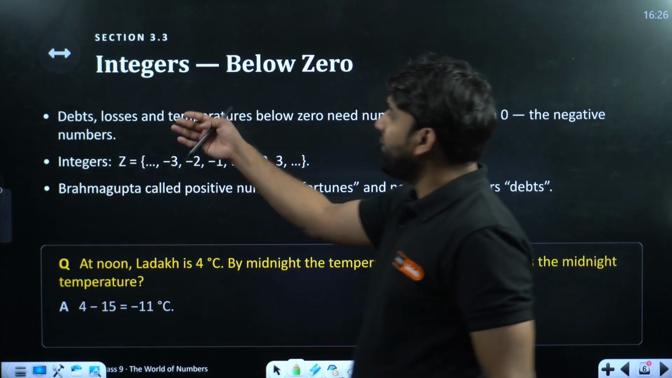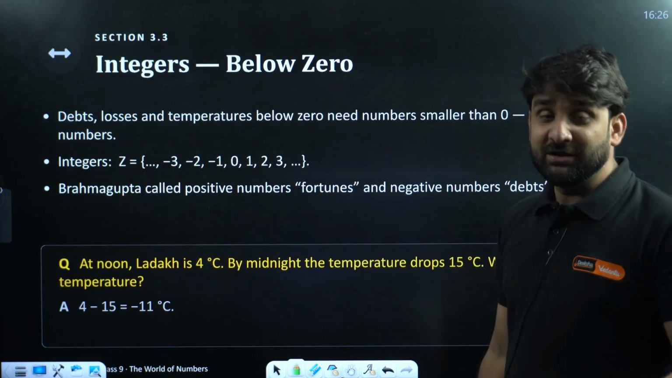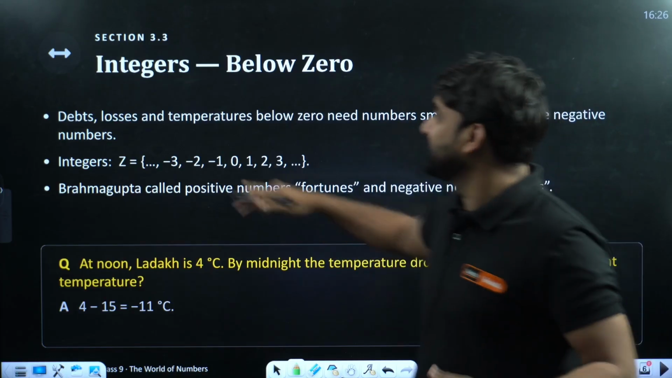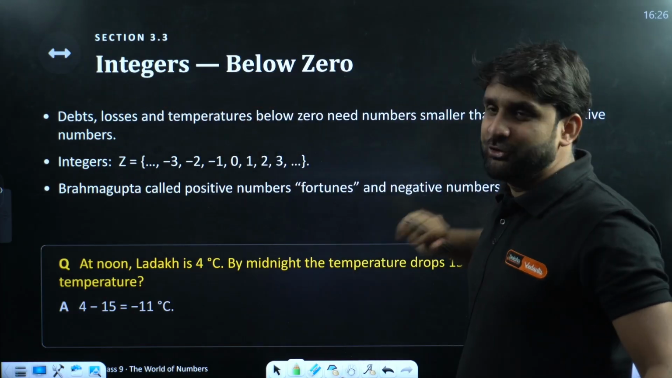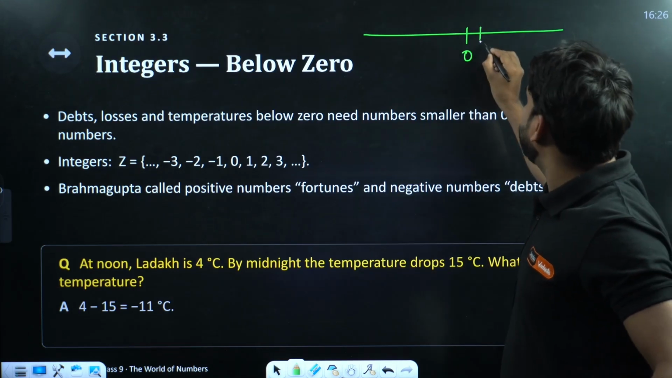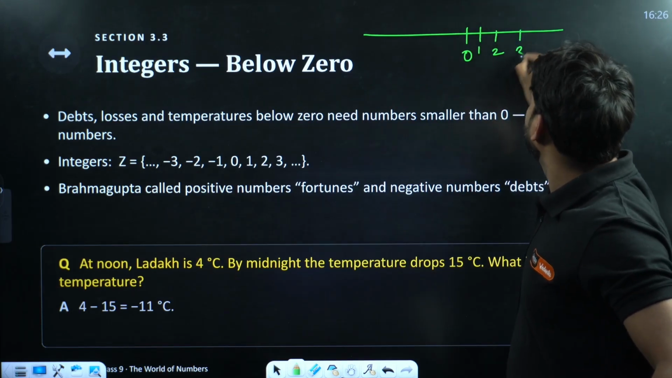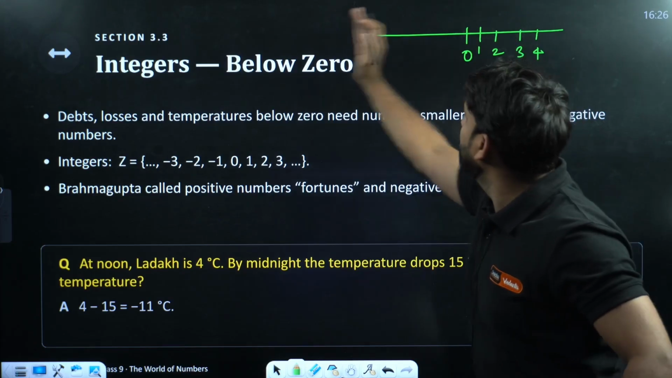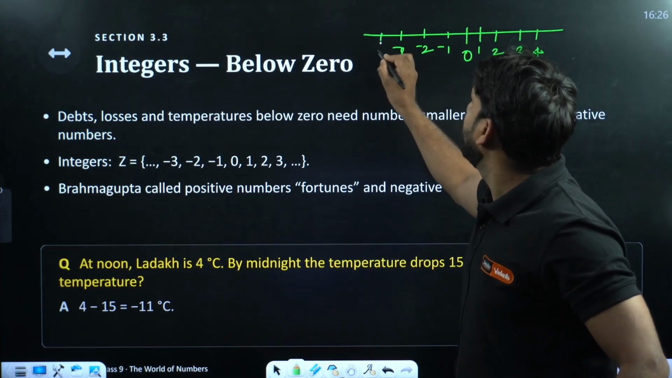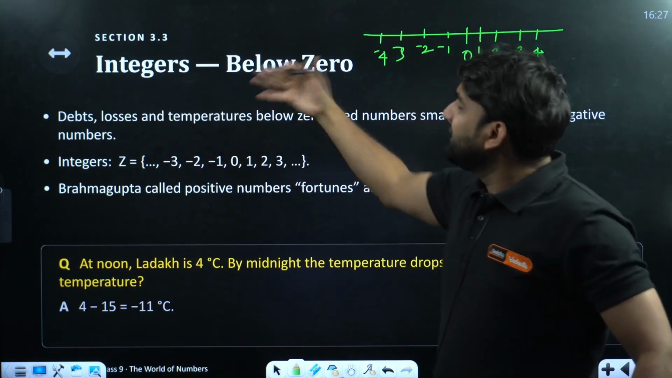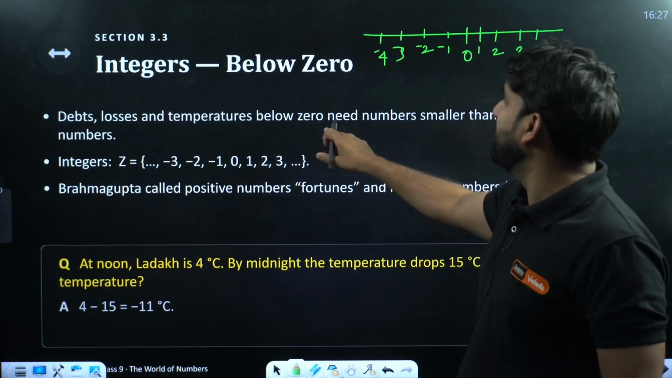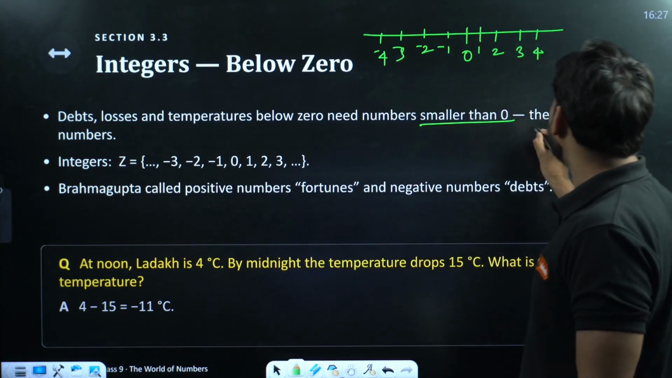Moving ahead. Now it was the period when integers were introduced for the first time in the family of mathematics. So integers are below 0. My dear, we all know on the number line this is 0, and on the right side all the numbers are positive, and on the left side below 0, all the numbers are in negative form. Integers mean below 0. Depths, losses and temperatures below 0 need numbers smaller than 0, the negative numbers.